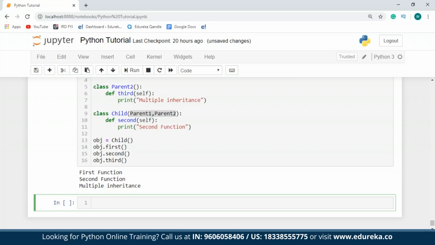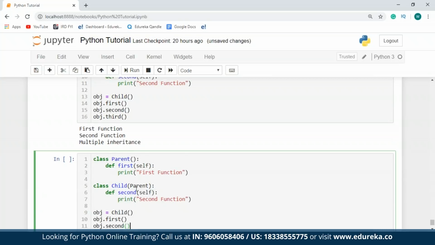The next is multi-level inheritance. Multi-level inheritance is when a child becomes a parent class for some other class. I'll just paste the previous code and over here, I'll create another child class. I'll say class child2 and I'll inherit the child class. I'll define a new function. I'll call this function and the self parameter, and I'll print multi-level inheritance.